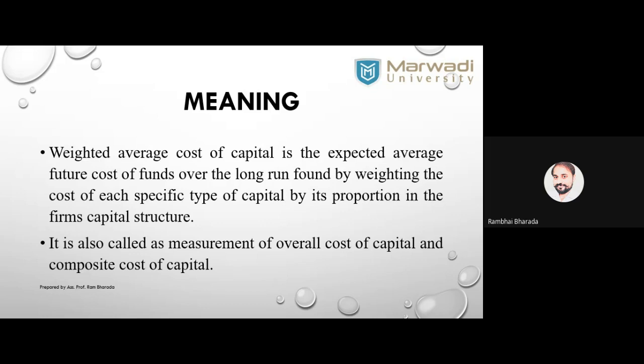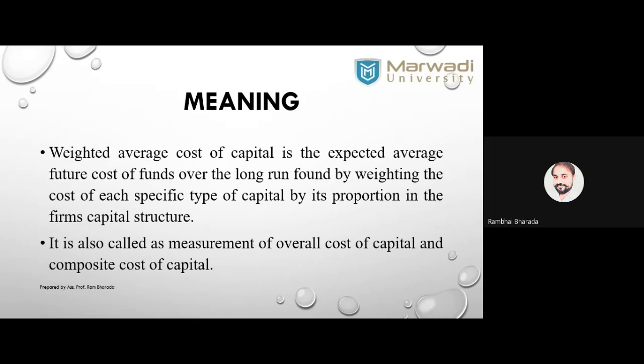So for calculating the average future cost, we need the sum total of all the percentages, 20 plus 15 plus 10, upon the number of finances we have: equity, preference, and debt. Three finances are there. So 20 plus 15 plus 10 upon 3. What will be the final answer? 20 plus 15, 35, 35 plus 10, 45 upon 3.